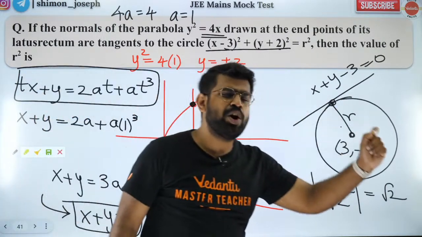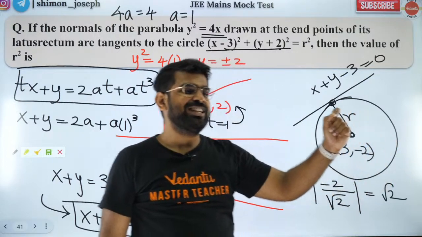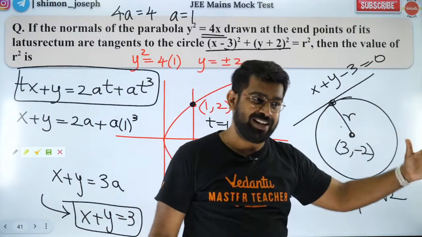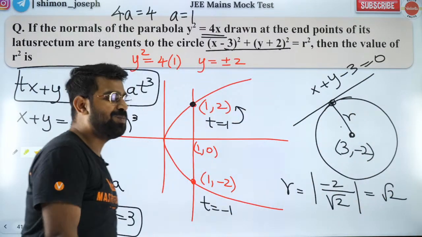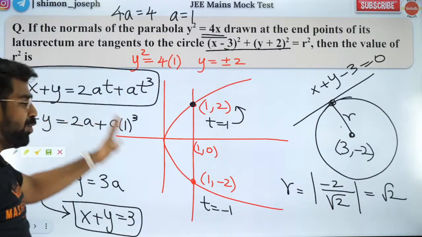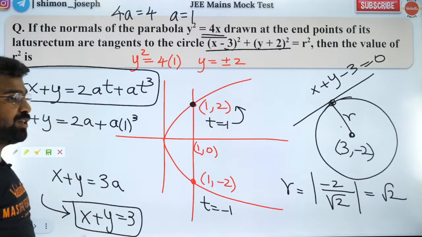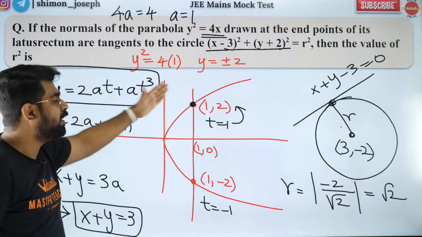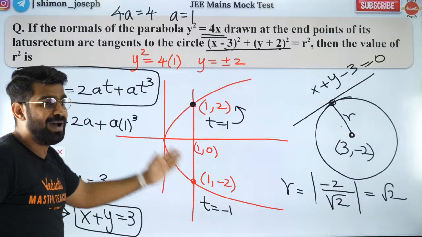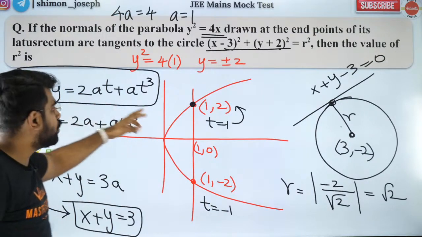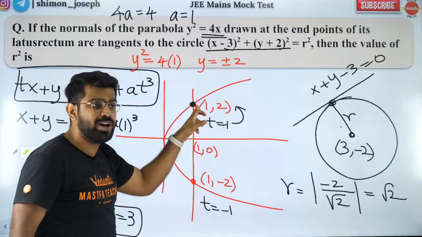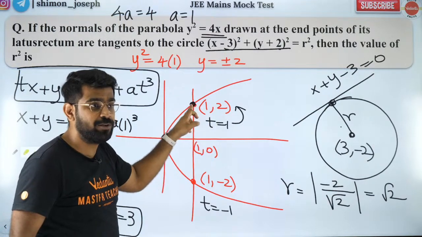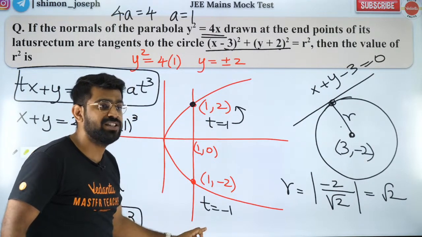Yogesh, please pull the video back and watch it. I have already taken a lot of time. So please pull the video and watch it. I hope you all learned some cool concepts. Here I've taught you something extra: the parametric form of normal to a standard parabola. And I told you what the parameter is for end points of the latus rectum. It is t equal to 1 for this point, t equal to -1 for this point.